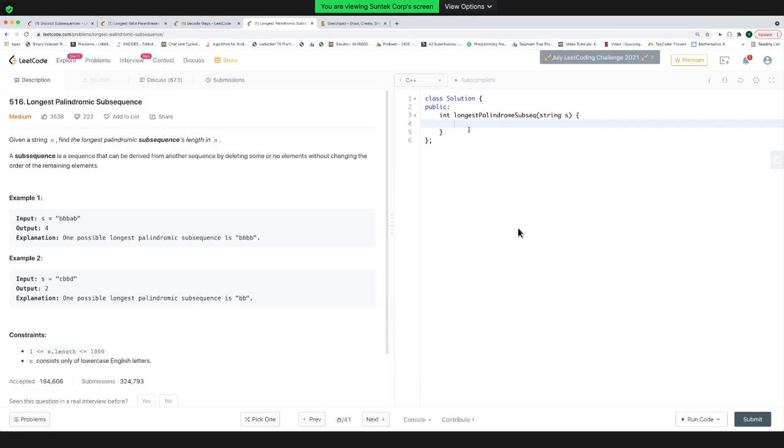Let's quickly jump onto the code. Let's try to write the code for this problem statement. So we have been given the string s, and we have to find the longest possible subsequence, which is a palindrome.